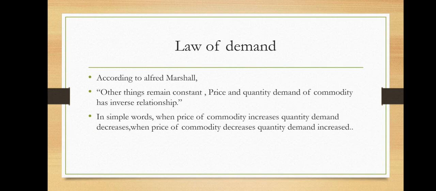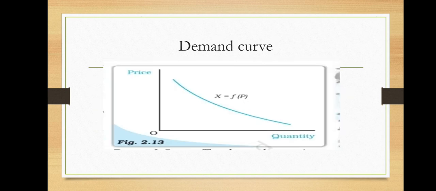This law of demand shows the inverse relationship between price and quantity demanded, and that relation was shown by Dr. Alfred Marshall in his book Principles of Economics, which was written in 1890, right? You have seen in 12th as well that in the book Principles of Economics written by Alfred Marshall, all such concepts are involved. Okay, just remember that there is a negative relationship between the price of the commodity and the quantity of a commodity, right? What is the demand curve? You can see that the demand curve is downward from left to right.